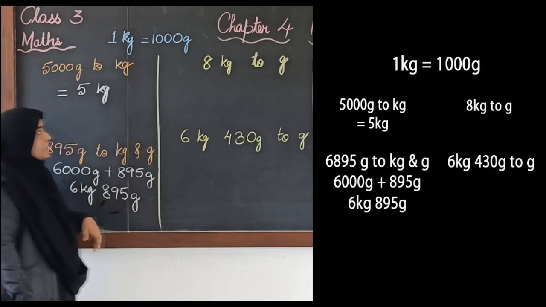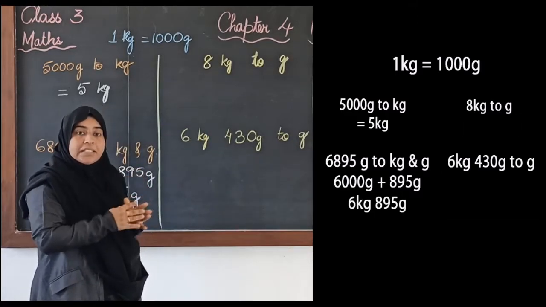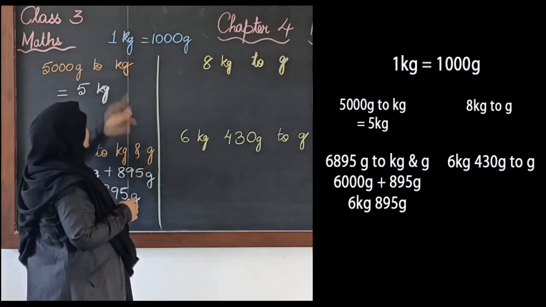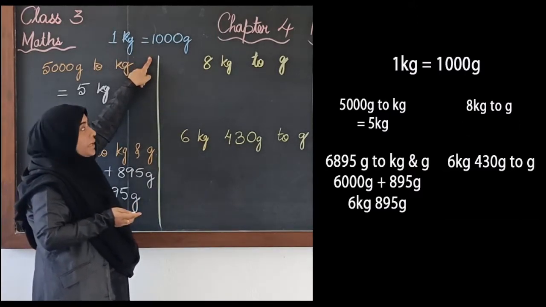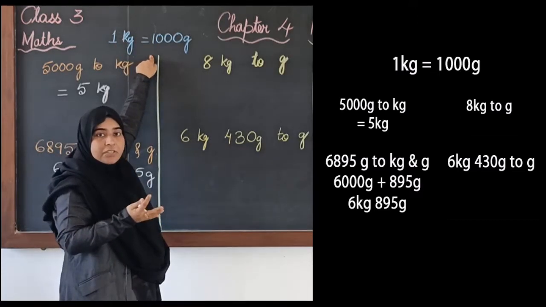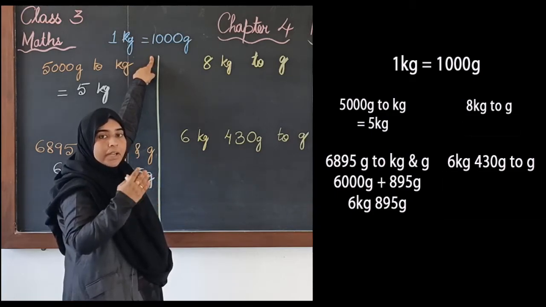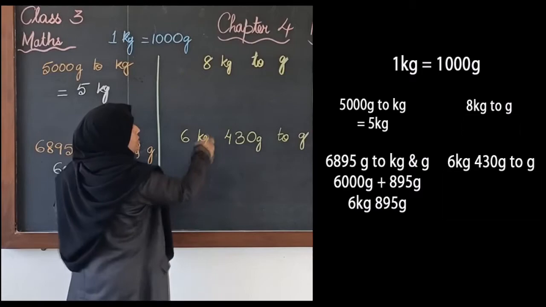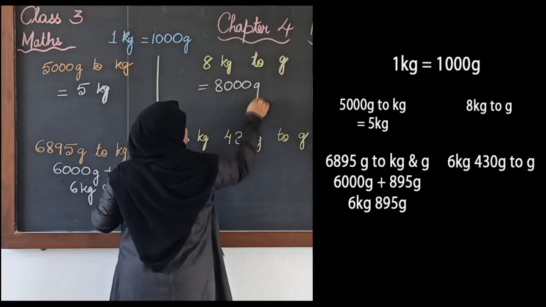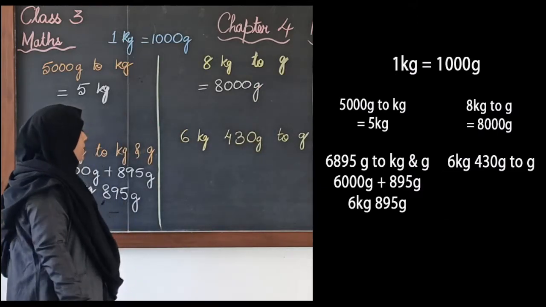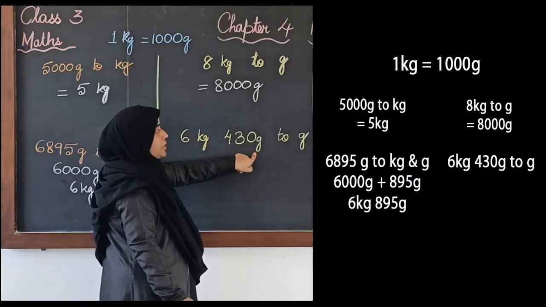Okay. Now next, 8 kgs to grams. We have to convert kgs to grams. Now 1 kg is 1000 grams. So 8 kgs will be 8000 grams. Like 1 kg is 1000 grams, so 2 kgs will be 2000, 3 kgs will be 3000. So like that if you calculate, 8 kgs will be 8000 grams. So 8 kgs is equal to 8000 grams.